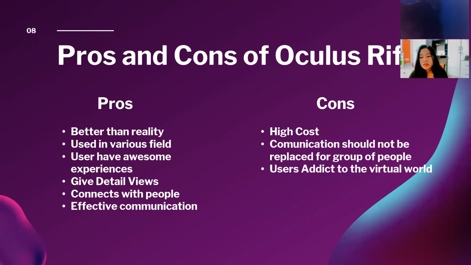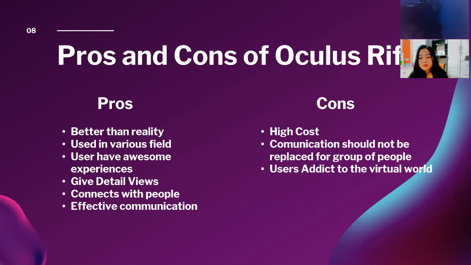For example, virtual reality makes tourism sites more interesting and easy. Fifth, connect with people. Virtual reality gives the chance to communicate with people you don't know in your real life. It helps in forming new relationships in a more efficient manner compared to real life.